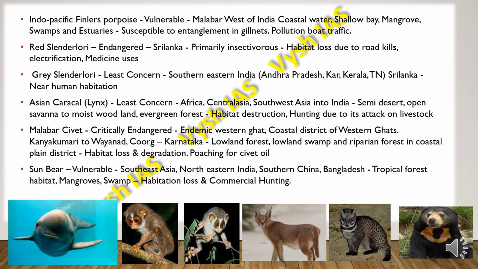Then we have the sun bear. So they are vulnerable and they are found in Southeast Asia, and also then in northeastern India, southern China, Bangladesh. Also they are found in tropical forests, then mangrove and swamps, and they face habitat loss and commercial hunting.